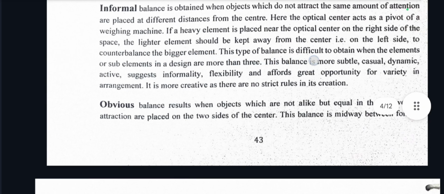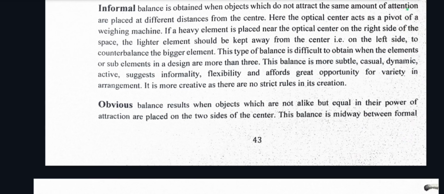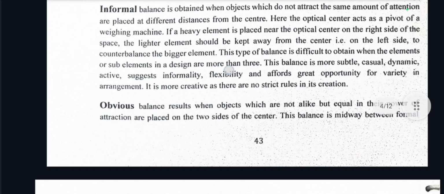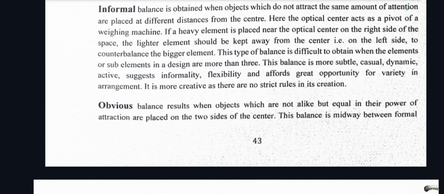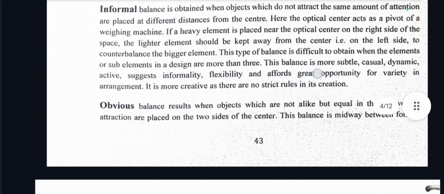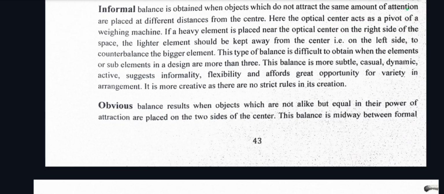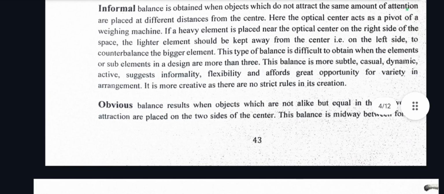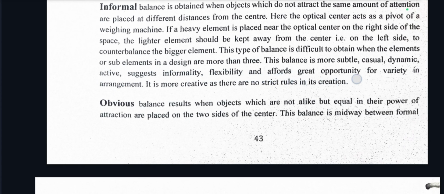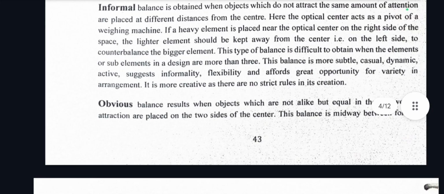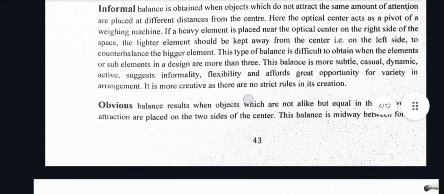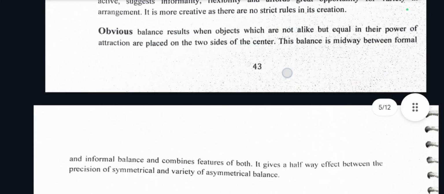This type of balance is difficult to obtain when the elements or sub-elements in a design are more than three. This balance is more subtle, casual, dynamic, active, suggests informality, flexibility, and affords great opportunity for variety in arrangement. It is more creative as there are no strict rules in its creation.